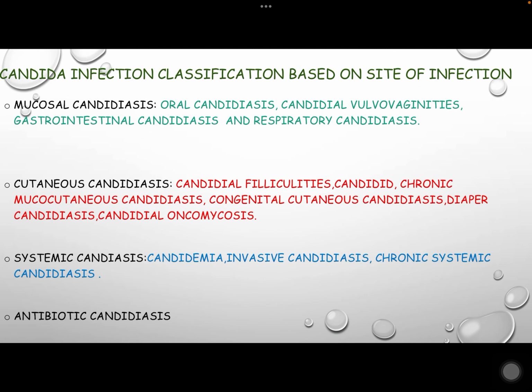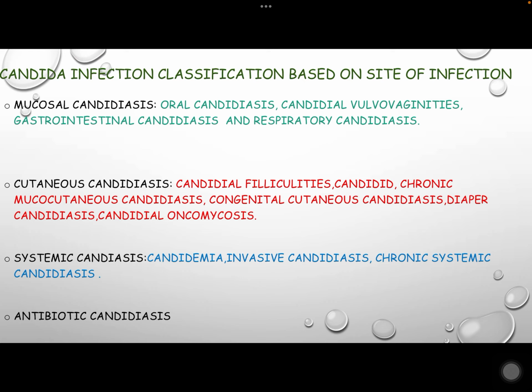Based on these virulence factors and the site of colonization of the fungal agent, Candida infections can be classified as follows. Mucosal candidiasis affects the mucosal lining of the host, such as oral candidiasis, candidal vulvovaginitis, gastrointestinal candidiasis, and respiratory candidiasis.